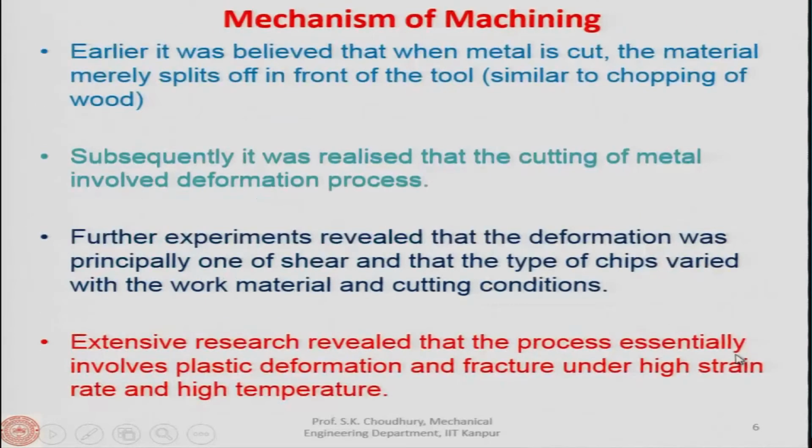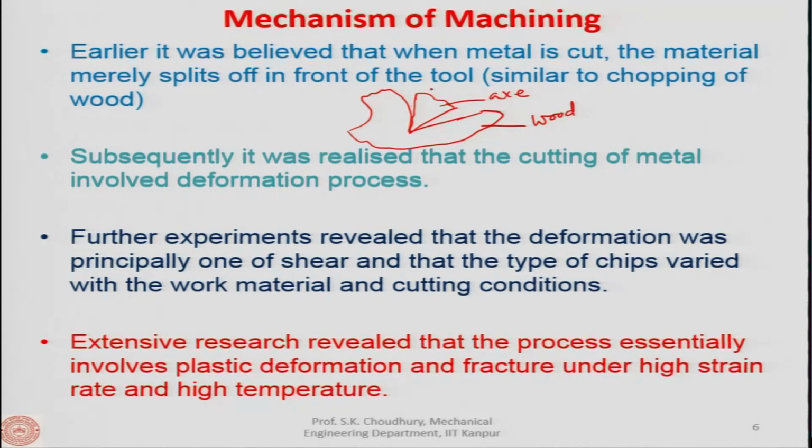Now, what is the mechanism of machining? Earlier it was believed that when metal is cut, the material merely splits off in front of the tool, similar to chopping of wood. So, let us say this is a wood piece, and this is the axe. How is the wood chopped?